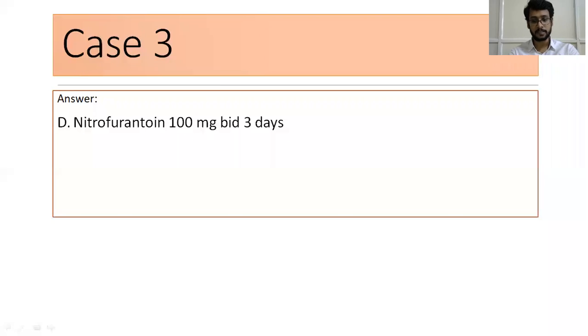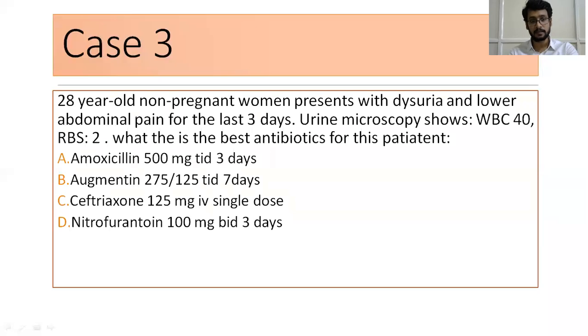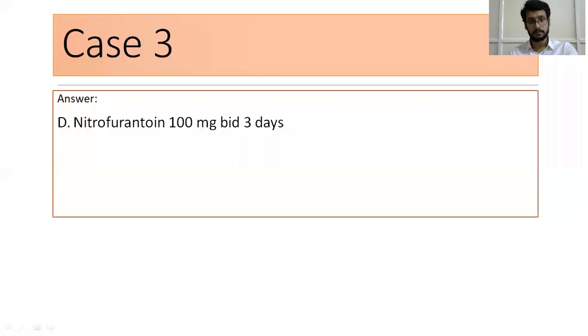Again, if you see the same case in an elderly patient, you must think twice before initiating nitrofurantoin, because they might have other comorbidities or may have side effects. So always consider initiating nitrofurantoin in young patients only. If you want to start it in an elderly patient, think twice and ask for other investigations. That's it. Thank you.